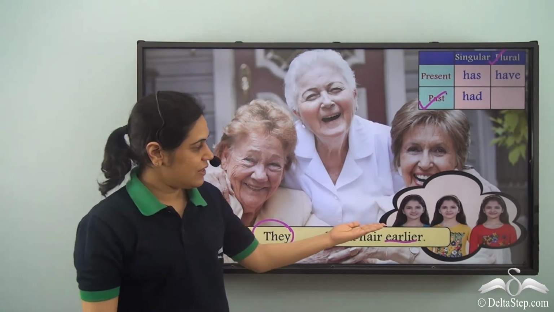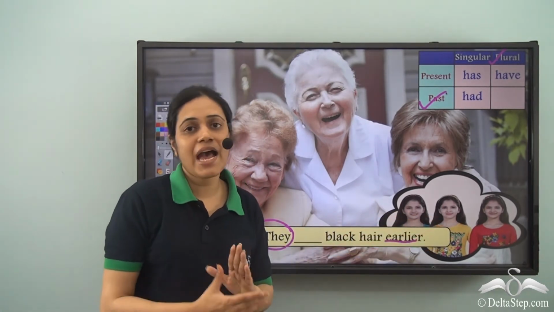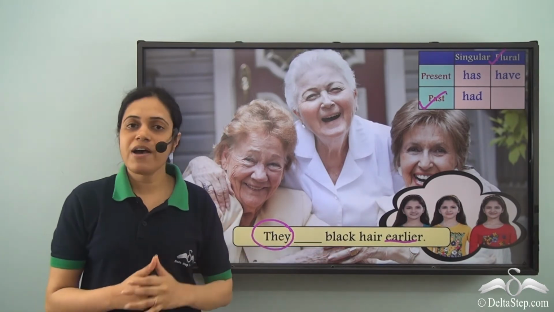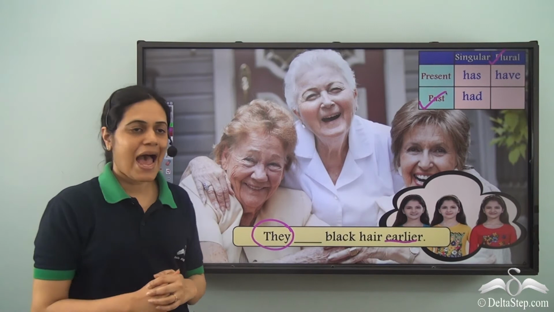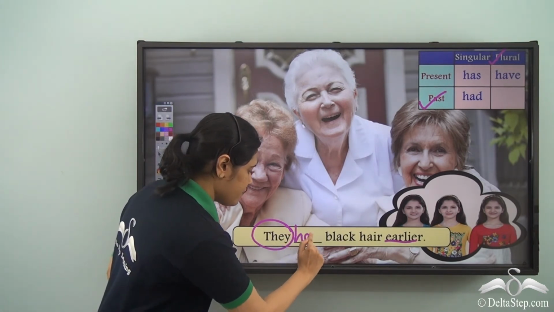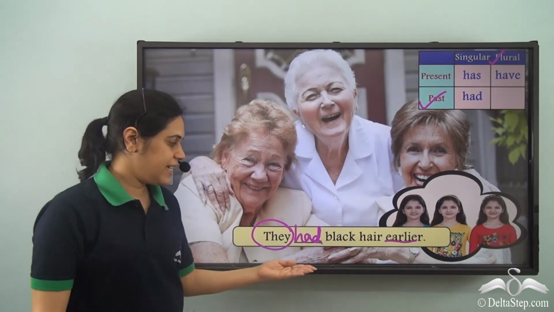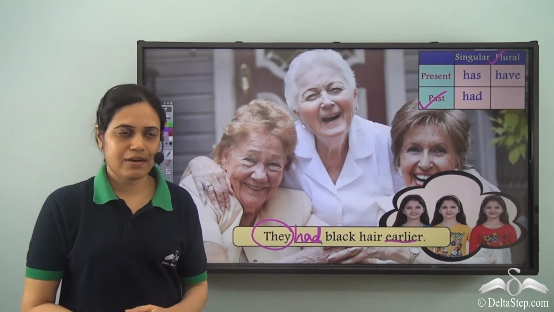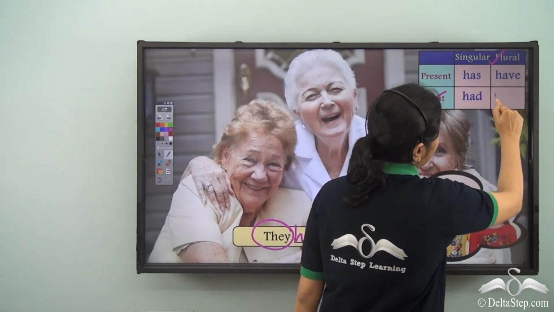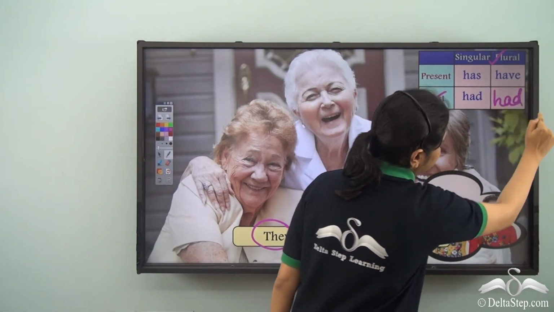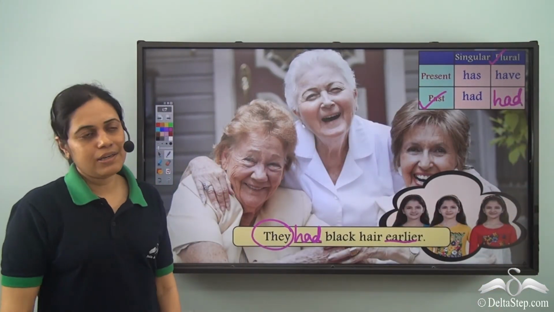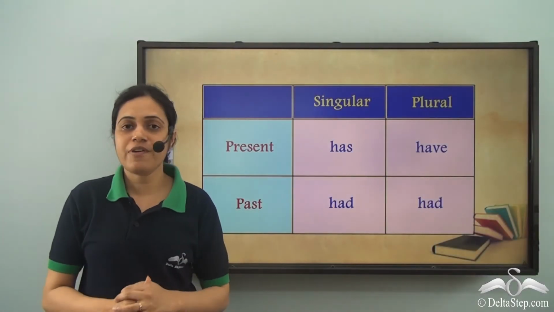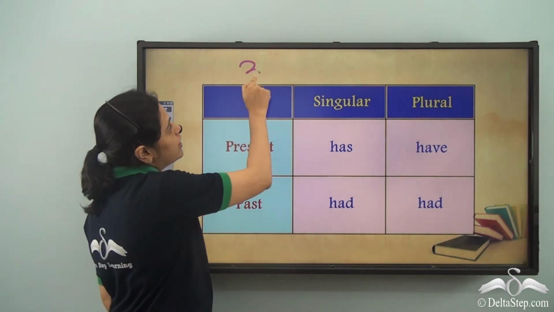And as we can see, when they were young girls, they had black hair. So what is the correct form of have verb to be used? Had. They had black hair earlier. They possessed black hair earlier. So they had black hair earlier. So these are the different forms of have verbs used for third person.